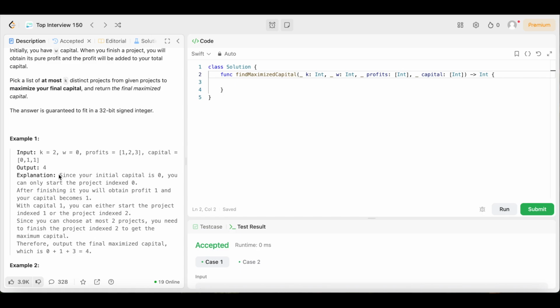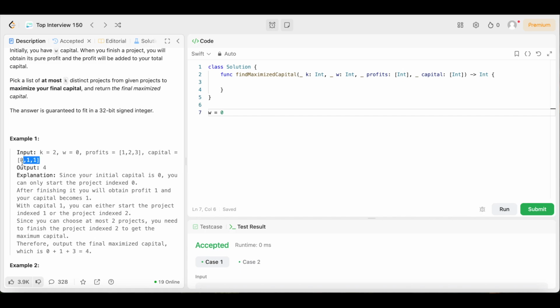Explanation says, since there's an initial capital of 0, you can only start the project at index 0. So we have W right here. That's our initial capital. Our initial capital is 0, which means we can only pick a project that needs 0 capital. In this case, there's only one project we can do for free. Basically, that's what 0 capital is, right? It means we need a project that we can do for free.